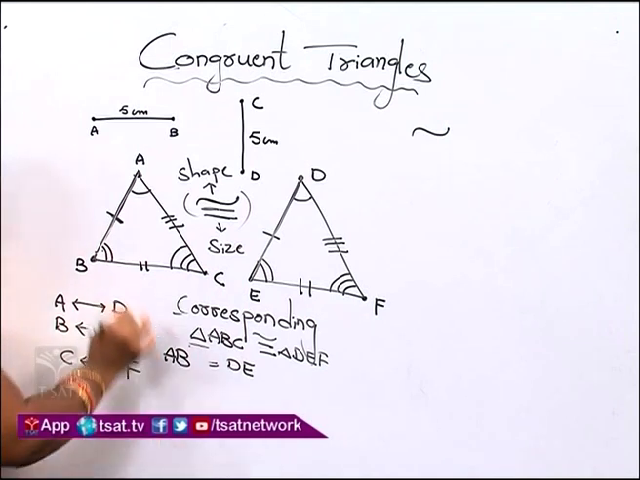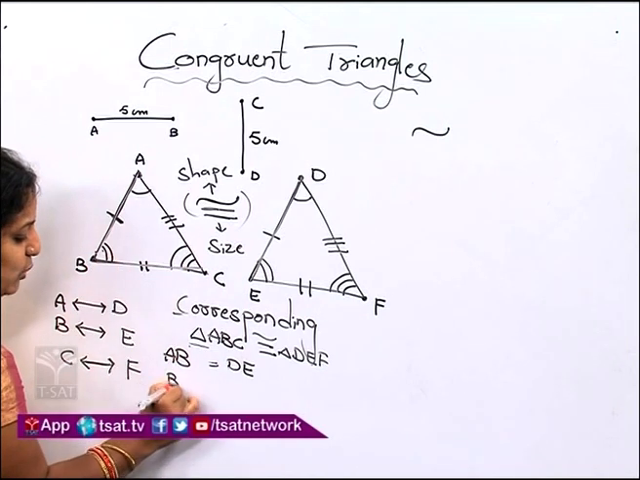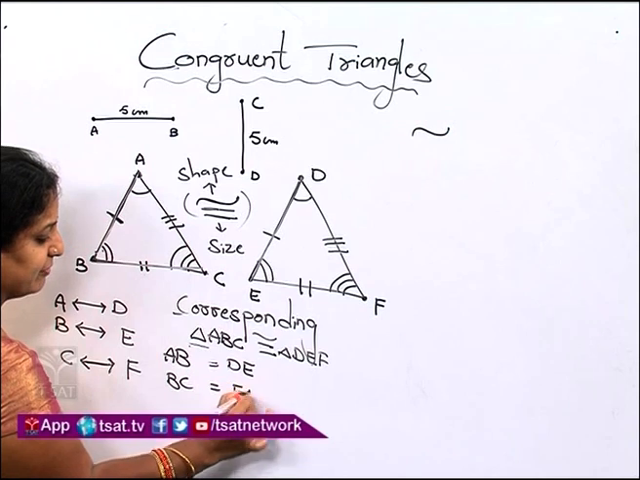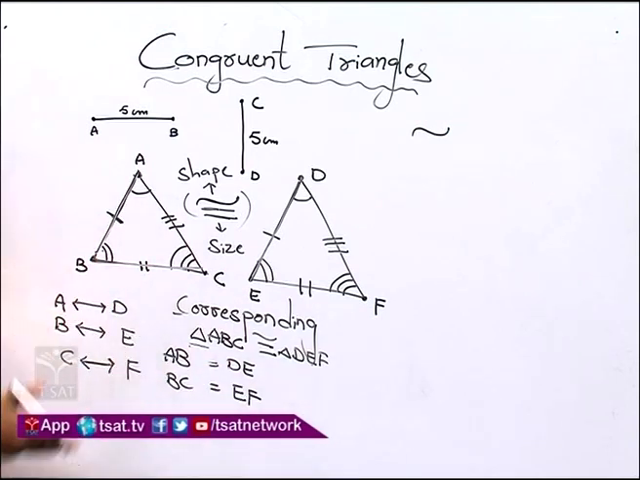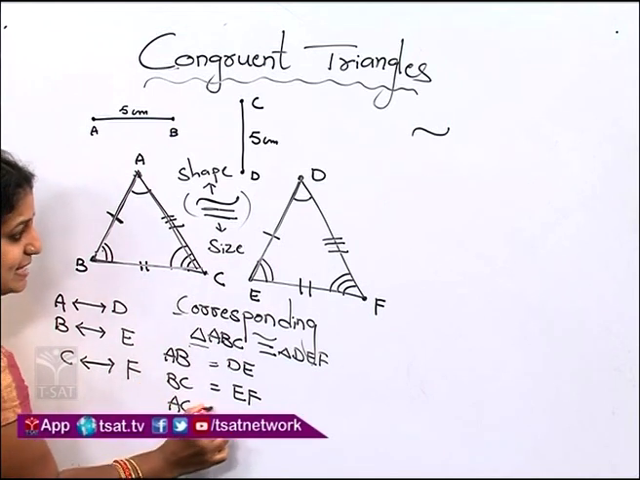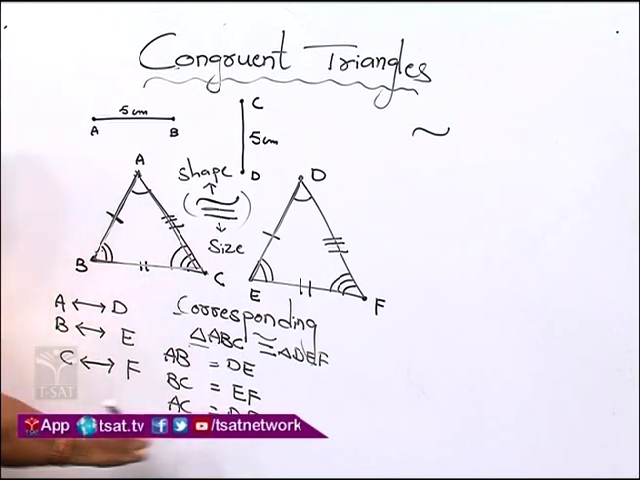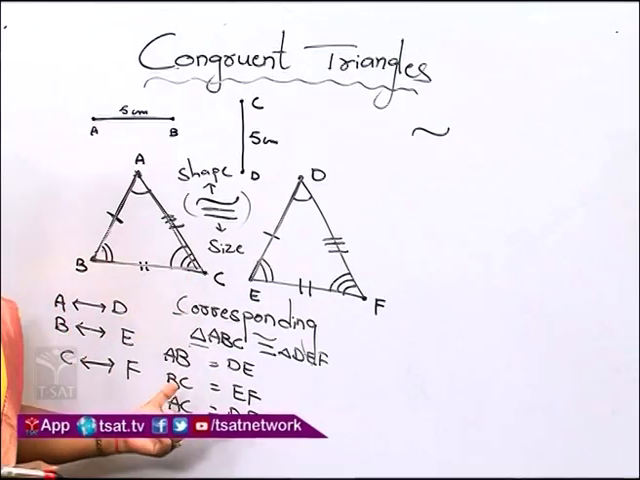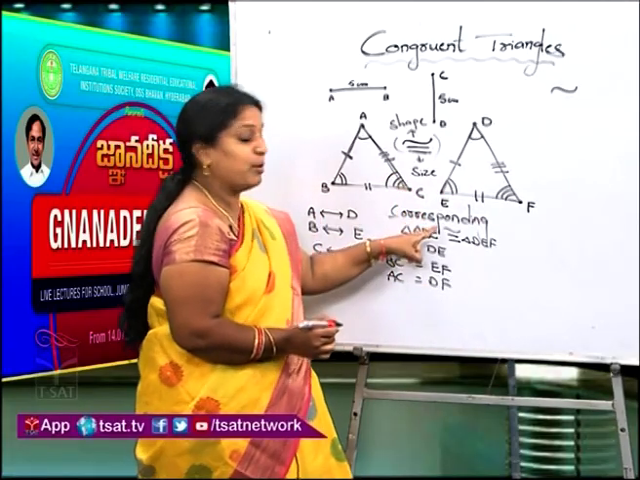Right? Now next, side BC is equal to side EF. Now what is the other side? Come on, tell me quickly. AC, right? AC is equal to DF. So I compared the three sides in both the triangles using the corresponding property.